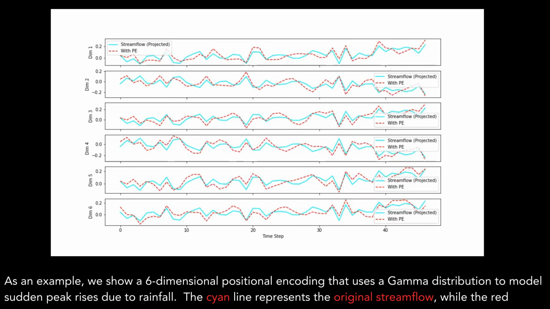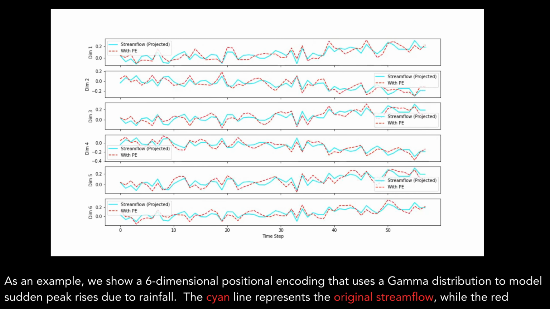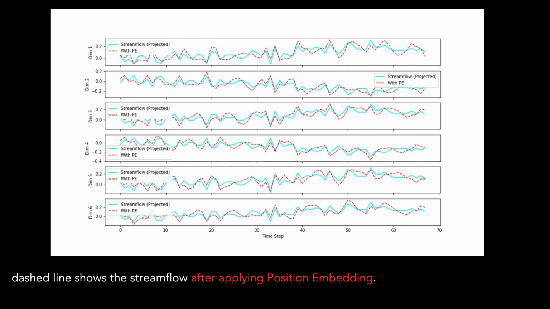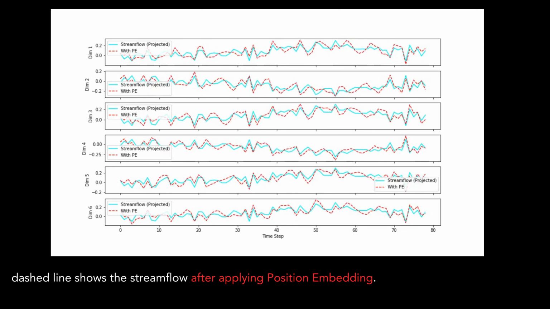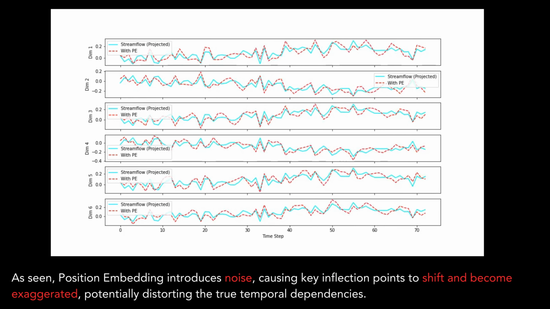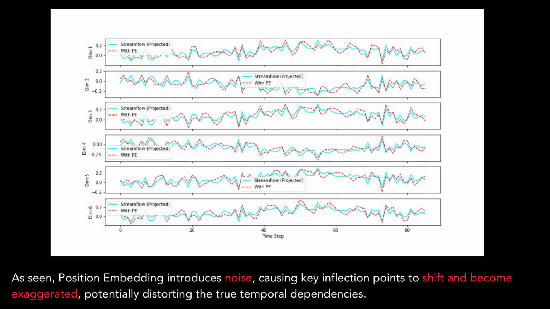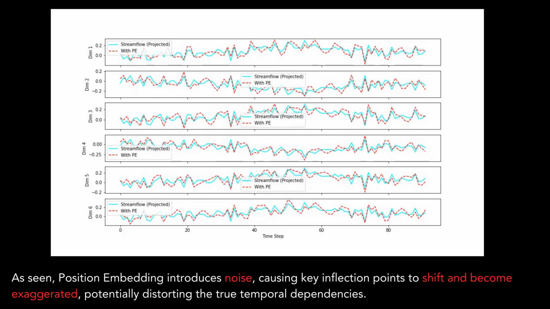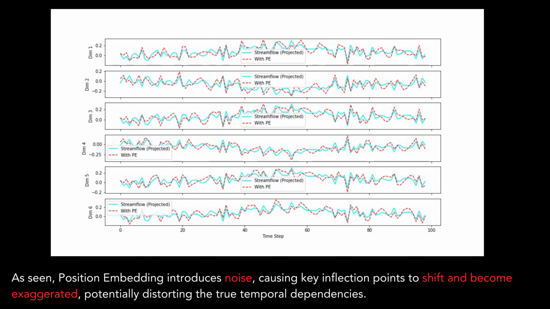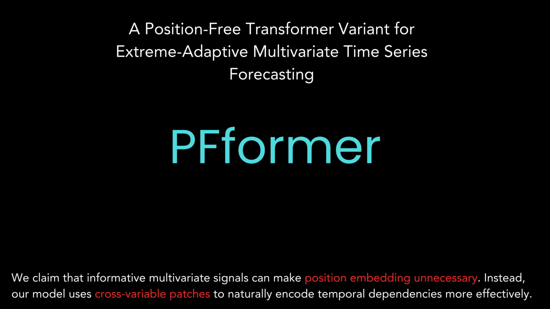The cyan line represents the original stream flow, while the red dashed line shows the stream flow after applying position embedding. As seen, position embedding introduces noise, causing key inflection points to shift and become exaggerated, potentially distorting the true temporal dependencies. We claim that informative multivariate signals can make position embedding unnecessary.